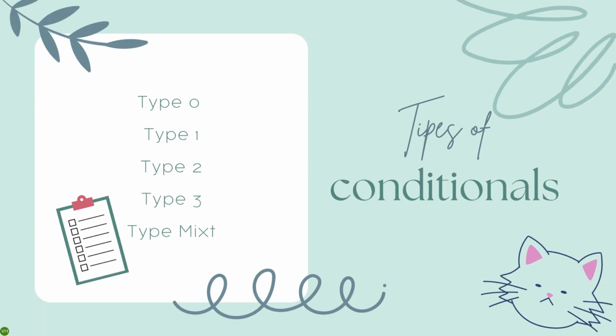Types of conditionals. We have four different types of conditional sentences. Each expresses a different degree of probability that a situation will occur or will have occurred under certain circumstances. We have zero conditional, first conditional, second conditional, and third conditional.